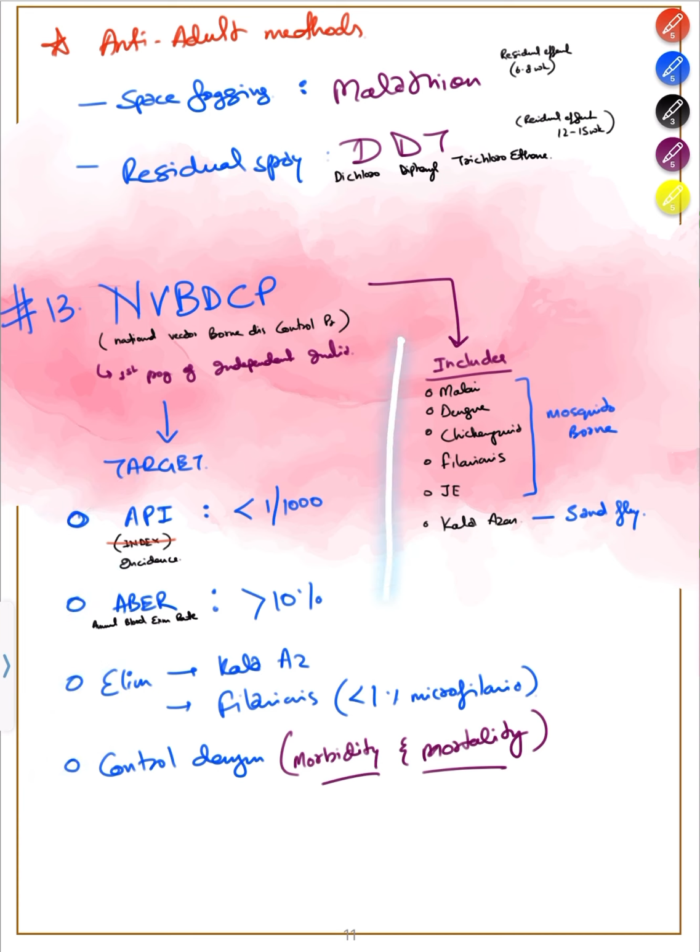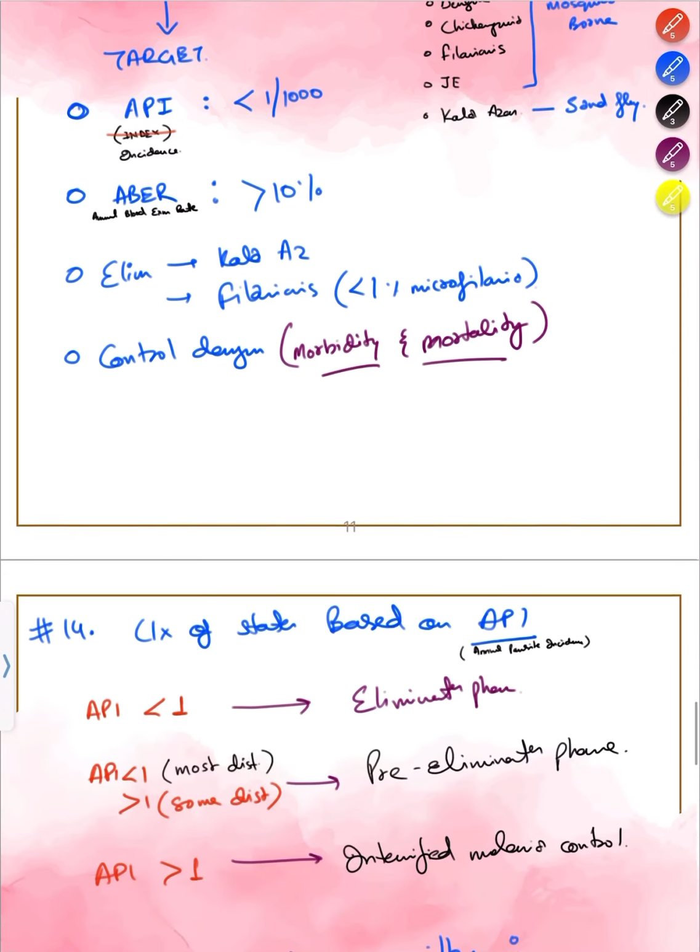What diseases does it include? It includes 6 diseases, out of which 5 out of 6 are caused by mosquito. So 3 you can easily remember: malaria, dengue, chikungunya. Others are filariasis and Japanese encephalitis. The 6th one which is not caused by a mosquito is Kala Azar, which is caused by sandfly. Please remember, sandfly cannot fly, it's just the name.